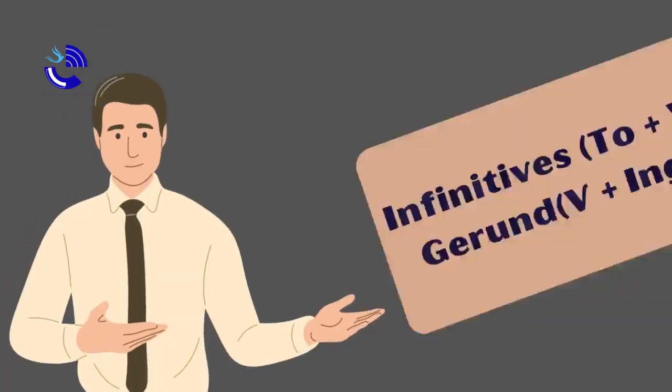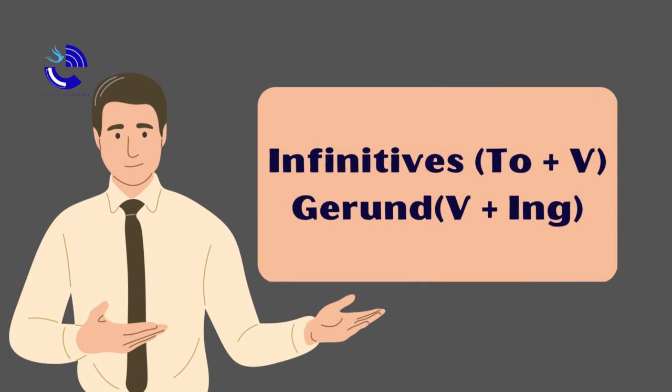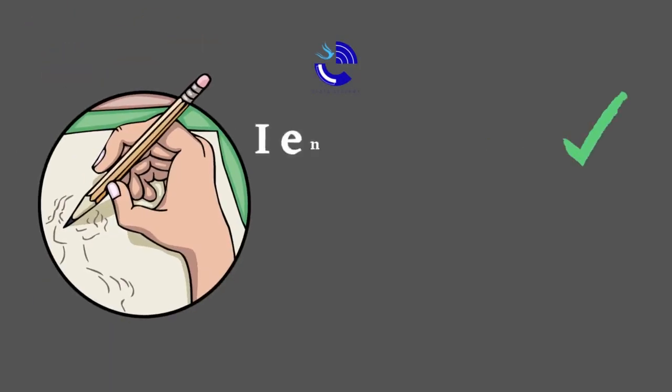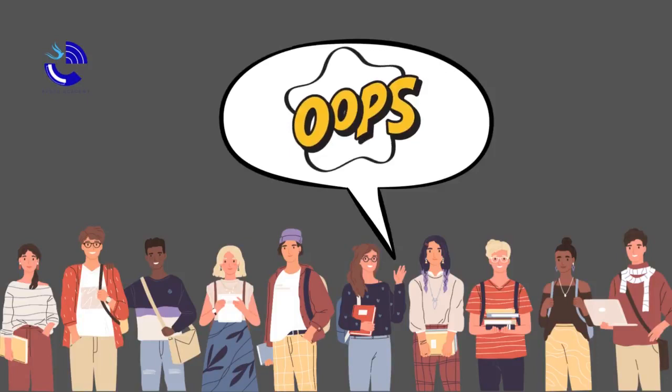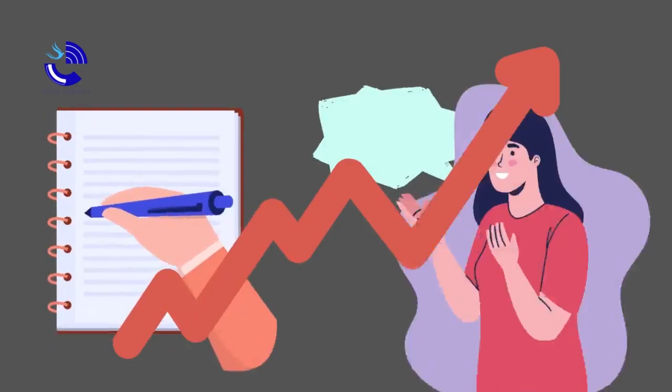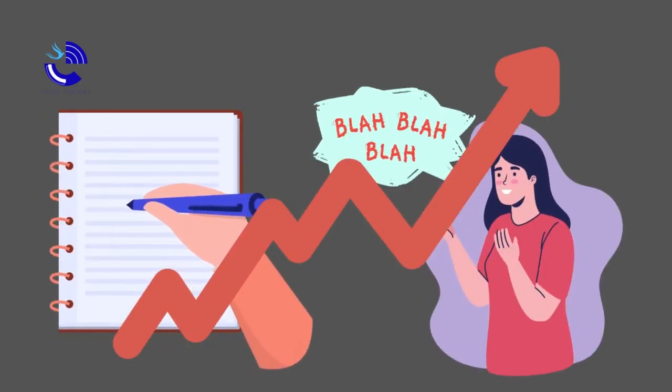Do you get confused in using to plus verb, which we usually call the infinitive, and the gerund, verb plus ing? Like we can say I enjoy drawing, but we can't say I enjoy to draw. It's actually a common mistake made by a lot of English learners. That's why today we are going to discuss it deeper to clear all your confusion, and you may also learn how to use it effectively. This can help you to improve your writing and speaking.